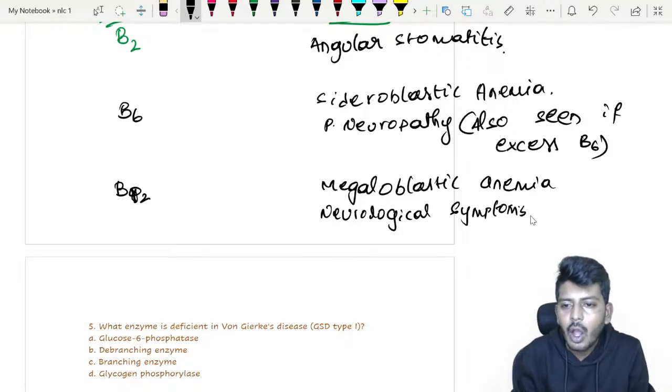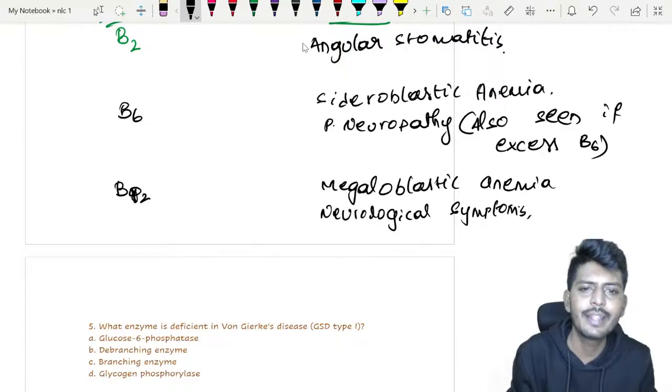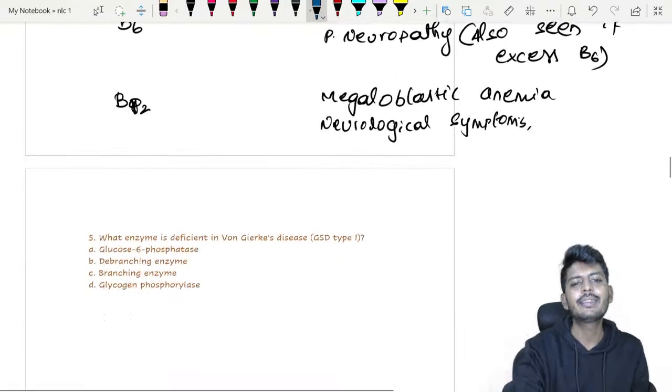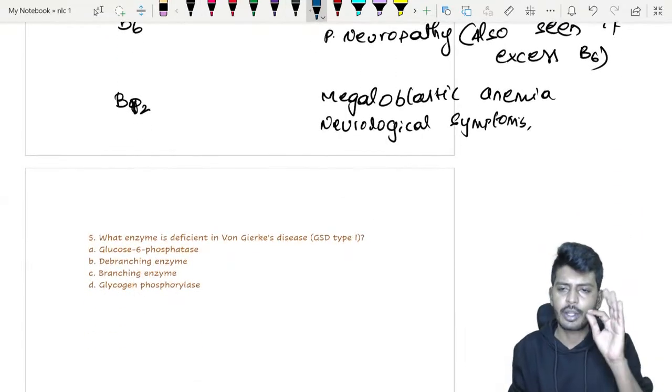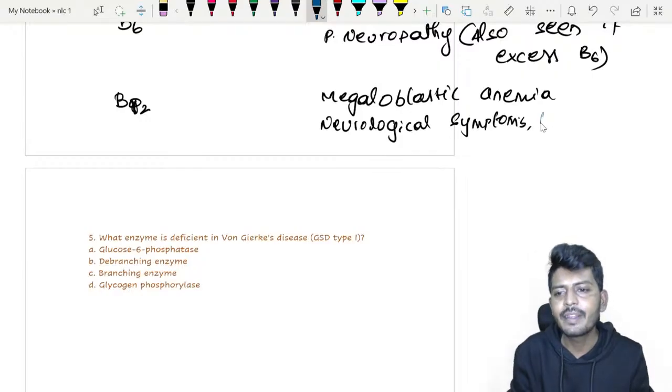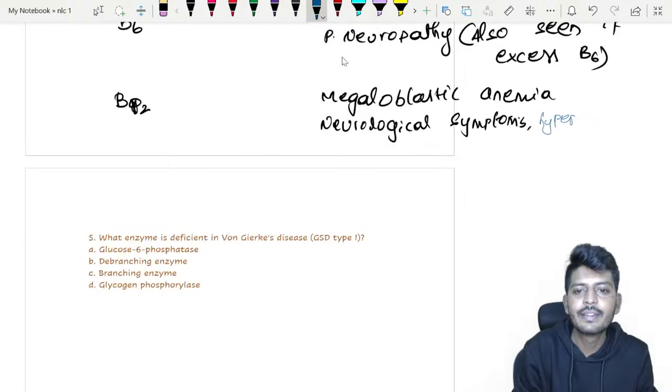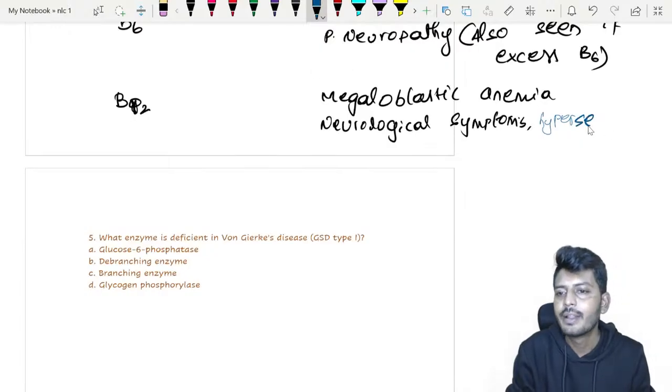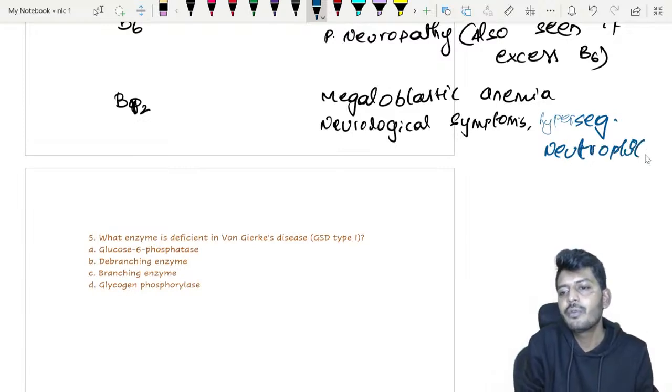Now, along with that, one confusing point is there. Many students will think, sir, this is seen with B12 or B9, we are not sure. This is called hypersegmented neutrophil. Now please don't get confused.